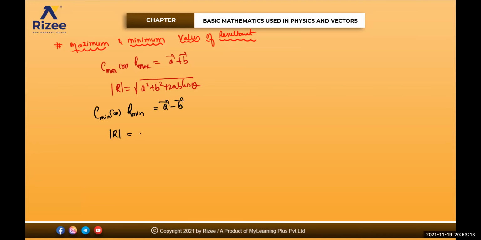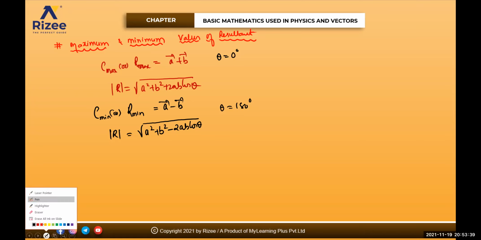Magnitude of R will be equal to under root of A square plus B square minus 2AB into cos theta. Clear? In this one, theta is 0 degrees. In this one, theta is 180 degrees. So maximum value is how much for me? A plus B. Minimum value is how much for me? A minus B.